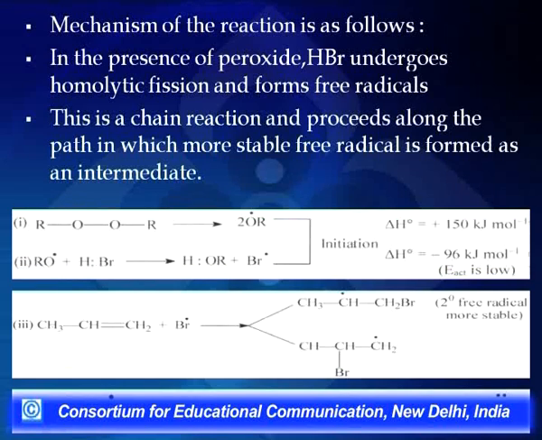As halogens have low dissociation energy, similarly what we find here is that this oxygen bond here, also here the energy of dissociation is low. It is 150 kilojoules per mole. So what happens is, this bond cleaves very readily to give us this free radical, that is alkoxy free radical. So this is the initiation step.